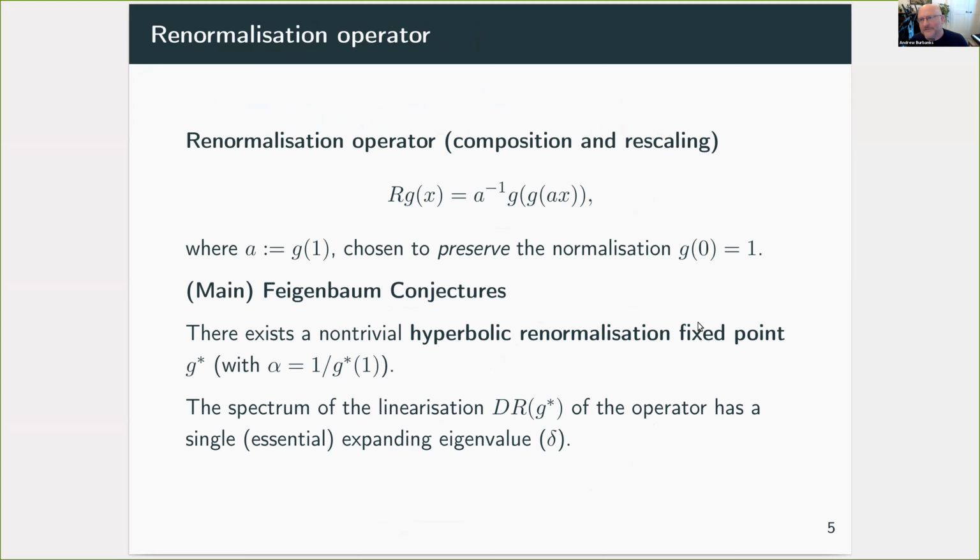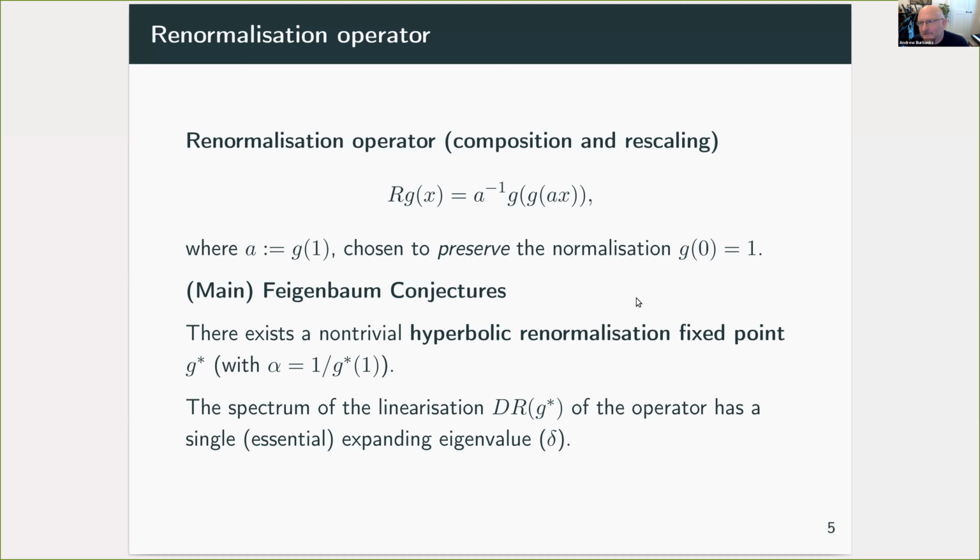So we can capture this idea of iteration or composition and rescaling by defining a renormalization operator R. This operator R acts on functions G by composing them with themselves and then rescaling them, and we'll choose the rescaling typically to preserve some sort of normalization. In this case, I've chosen one that will preserve the normalization that the value of the function at 0 is 1.